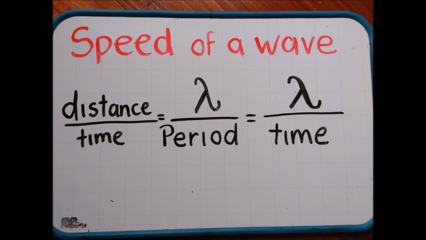To calculate the speed of the wave, we have to divide distance by time. For the wave, we're going to use the wavelength, lambda, as the distance, and the period as the time. So the speed of the wave is lambda divided by the period.